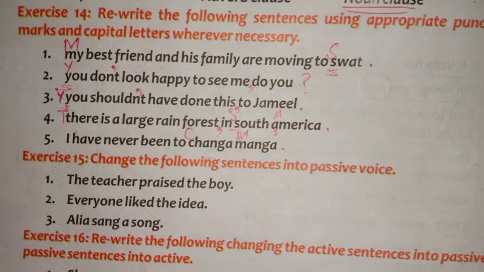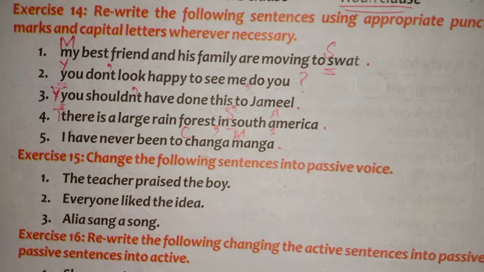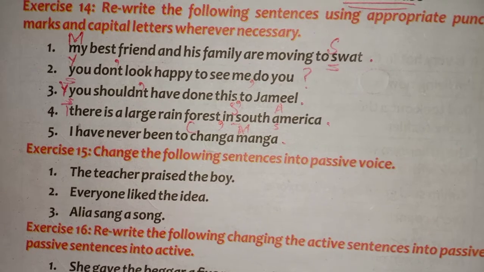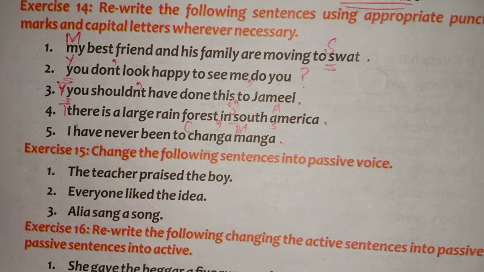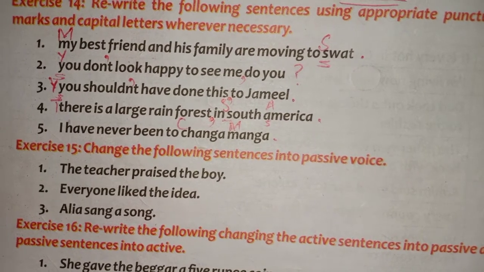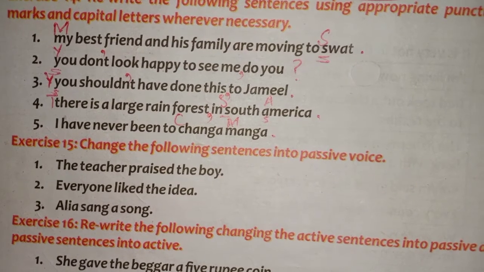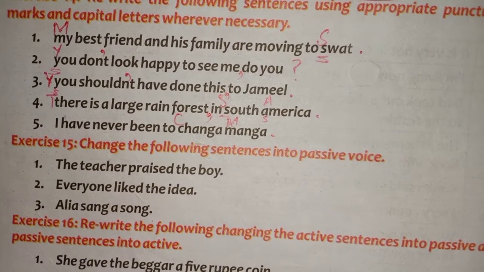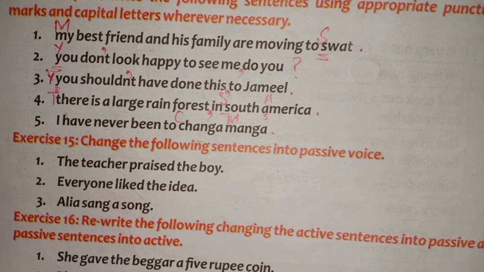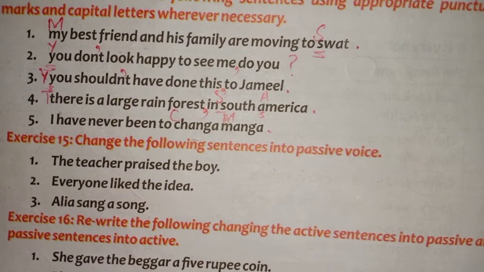Then part 4. There is a large rainforest in South America. So make the T of there capital, the S and A of South and America capital, and then put a period at the end. Then part 5. I have never been to Changamanga. So make the C of Changa and the M of Manga capital, and then put a period at the end. Clear?